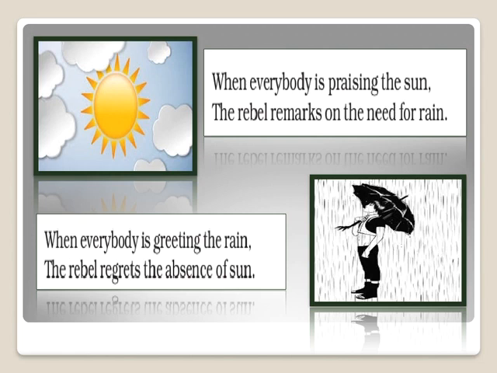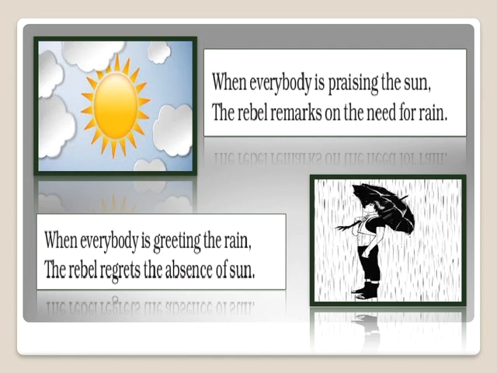At that time he will want rain. When everybody is greeting the rain, the rebel regrets the absence of sun. Now, when finally it's raining and everybody is welcoming the rain, what will a rebel do? At that time he will want the sun to shine in the sky. He will regret. It means he feels sorry that the sun is not there. He feels sorry for the absence of sun in the sky.